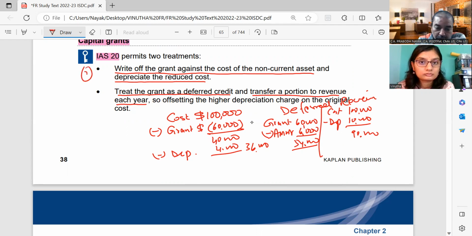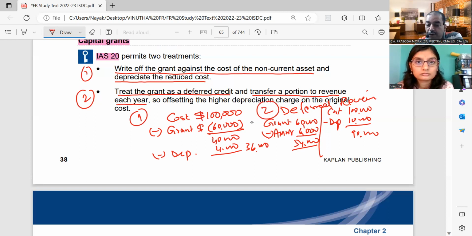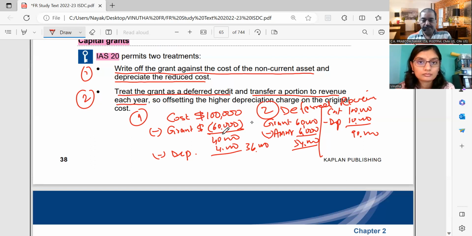The first point is reduced from the cost of the asset. The second part is you show it as deferred revenue, transferring a portion to revenue each year, offsetting the higher depreciation charge on the original cost. But the net effect will be the same. Clear with this now?